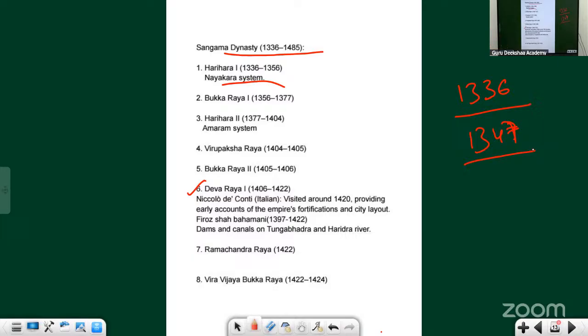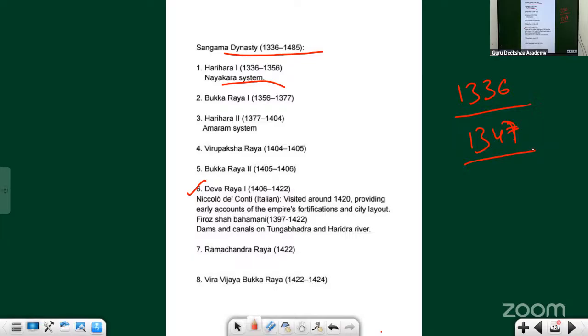Like I told you, this continuous battle between Bahmanis and Vijayanagara happened because of controlling three resourceful, rich areas. When it comes to wars, I told you what is the most important thing? Economic thing. If you control the economically rich areas, your country will get prosperous, you'll get more tax, and in turn you can make your country prosperous. More money to the king, so you can put it for more development, more prosperity. Good for the people, good for the king, good for everyone.